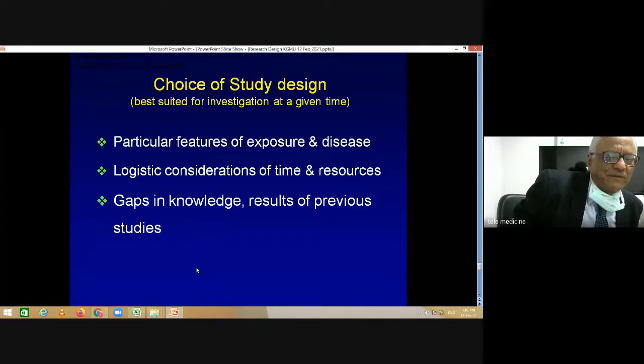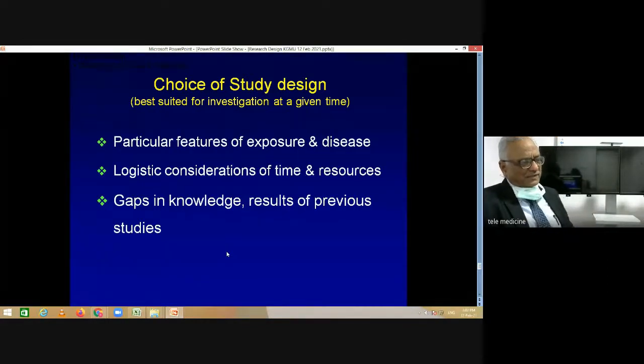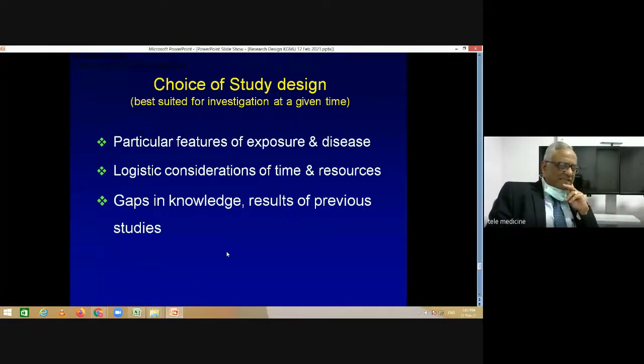These are available, and if you just search for CONSORT, you will get this particular guideline, which actually tells you how to design a randomized trial.